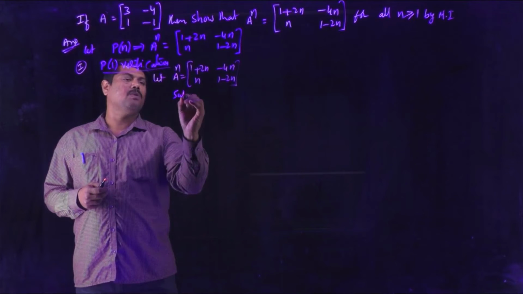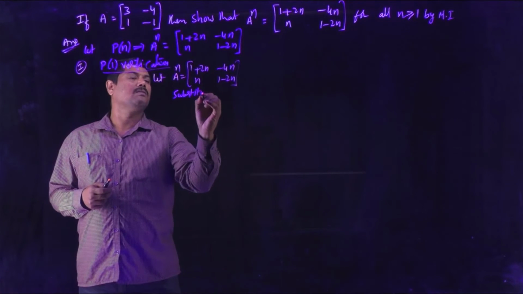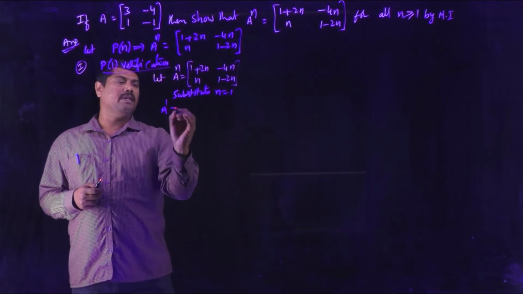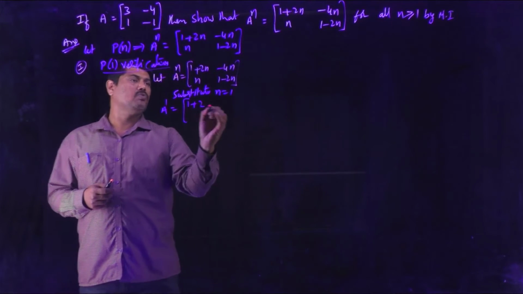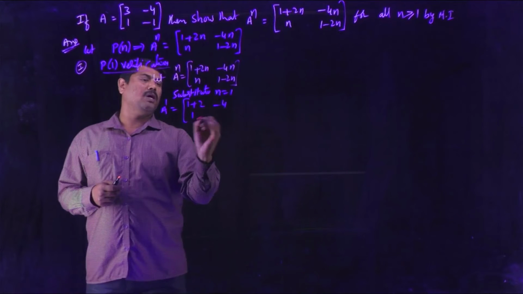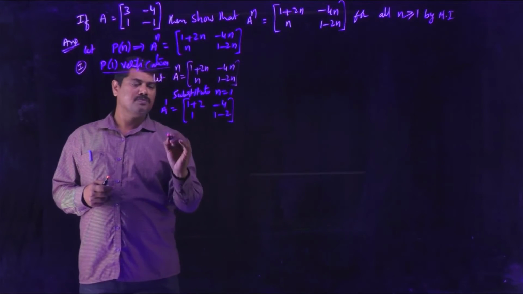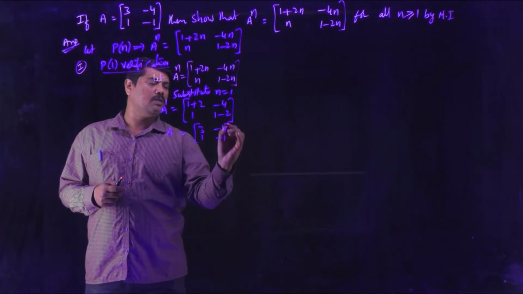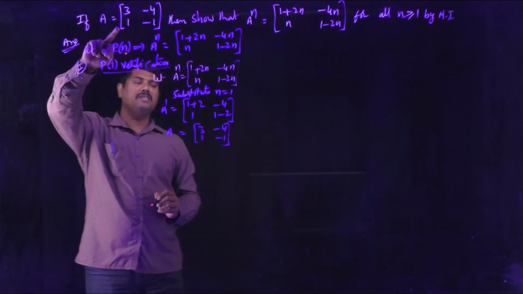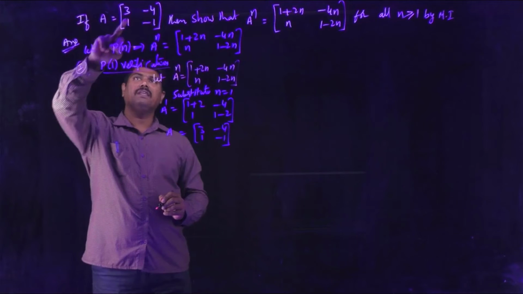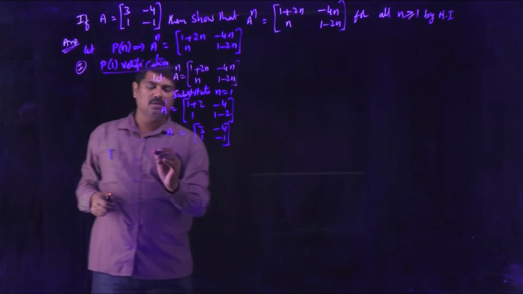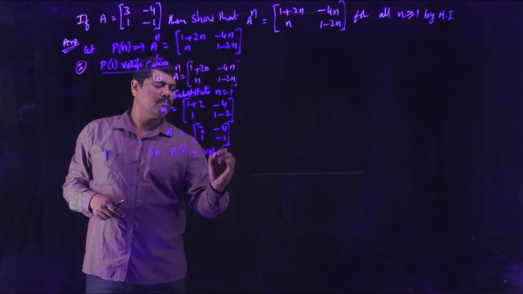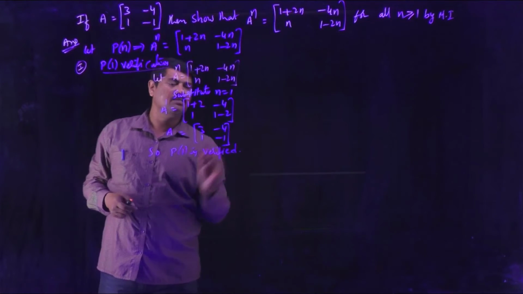Substitute n equal to 1. Then you will get A power 1 is 1 plus 2, minus 4, 1, 1 minus 2. Doing the calculation, it is 3, minus 4, 1, minus 1. You can observe the given matrix A and compare with it. Given A is 3, minus 4, 1, minus 1. So P of 1 is verified.